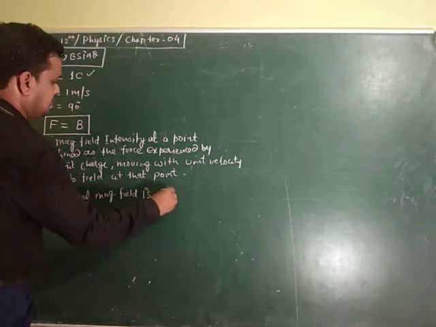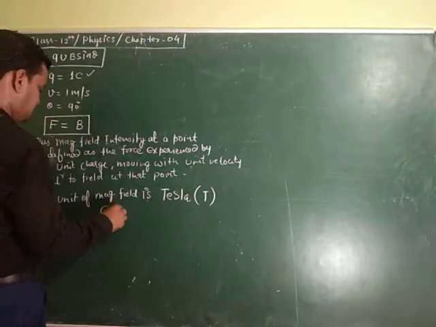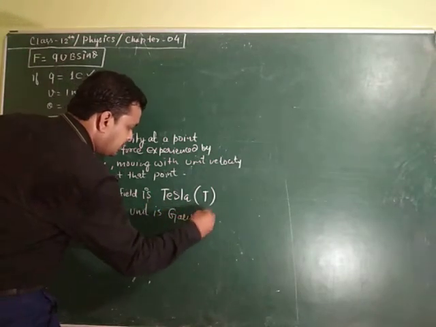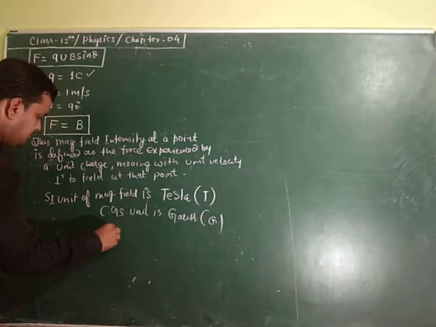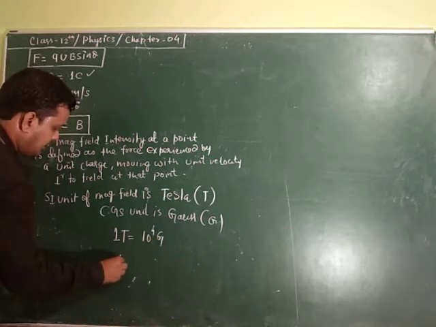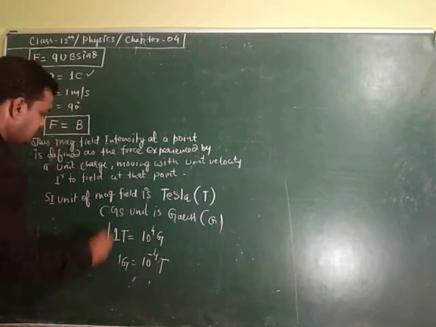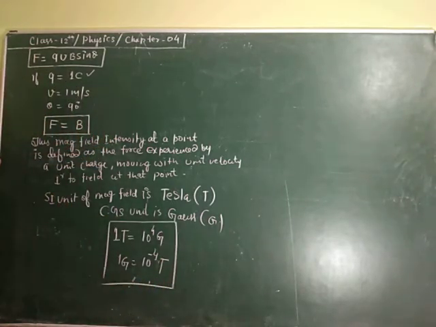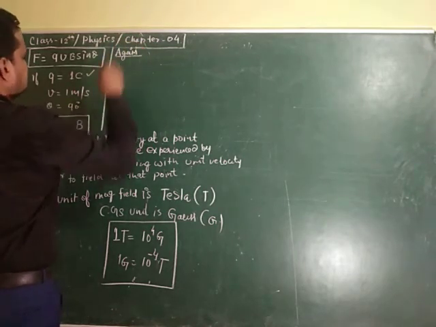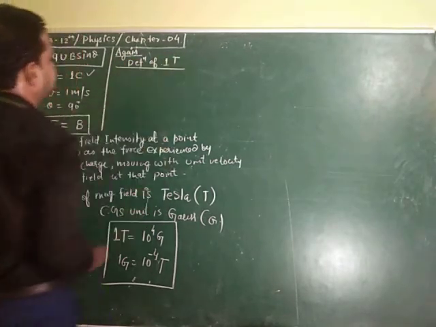It is Tesla, T, and the CGS unit is Gauss, denoted by G. There is a relation: 1 Tesla is equal to 10 to the power 4 Gauss, and 1 Gauss is equal to 10 to the power minus 4 Tesla. Okay. Again, the definition of 1 Tesla.